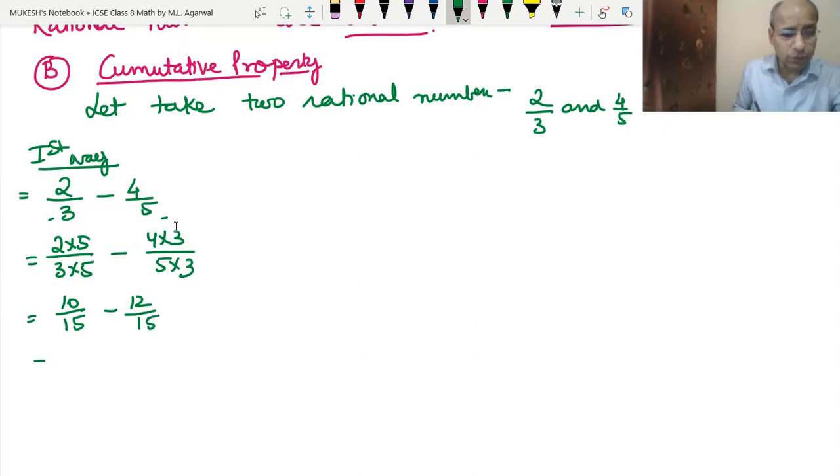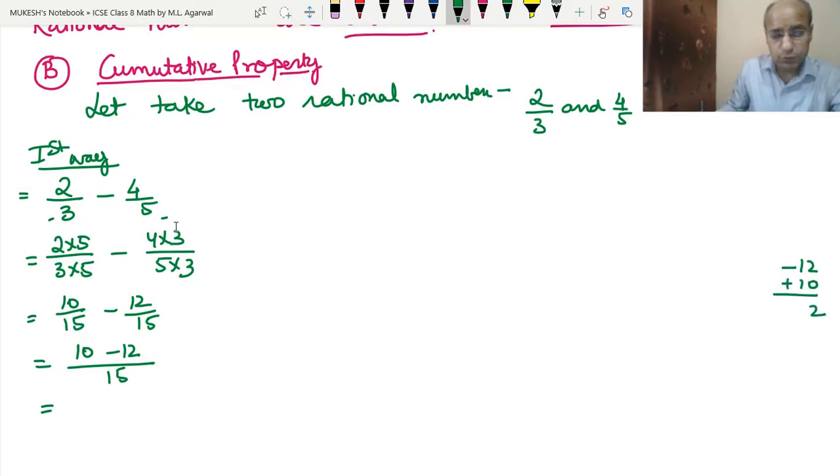So we have the common denominator 15. Okay, so 10 minus 12. Again in the rough work we will write minus 12 up and plus 10 down. So 12 minus 10 is 2, because both numbers have opposite signs, then we will write the negative sign. So we have got the answer minus 2 upon 15.